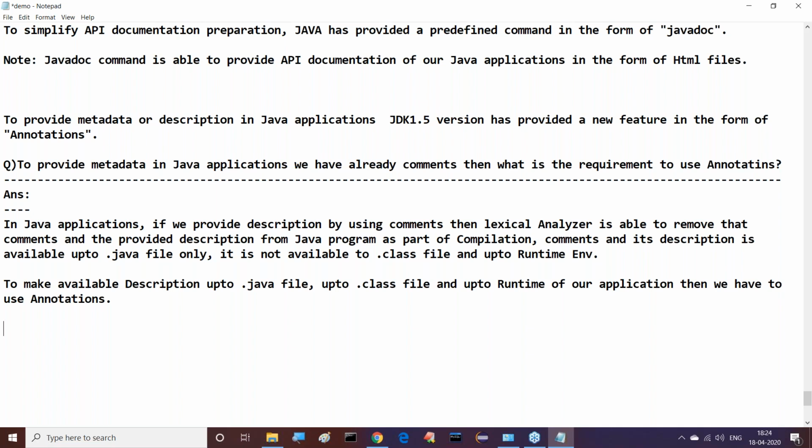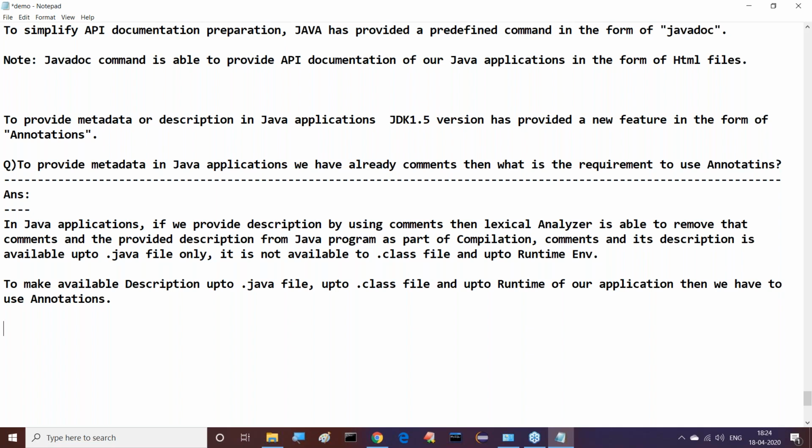So the main intention of annotations is to provide description at runtime, while executing our program. Comments are not sufficient. Definitely we have to go for annotations. This is a question and answer here we are getting.